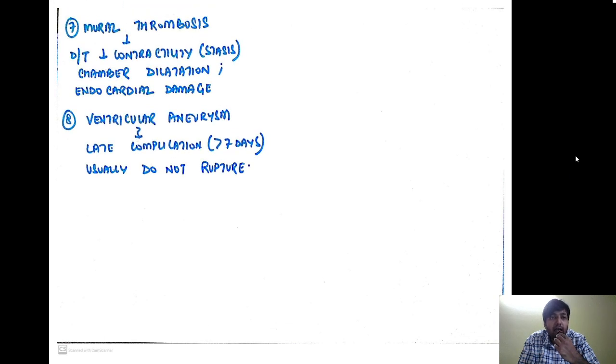Mural thrombosis can occur because of reduced contractility of the heart, because of stasis. So there will be chamber dilatation and endocardial damage. Ventricular aneurysm can also occur, and it is a late complication occurring 7 days after myocardial infarction. Usually this ventricular aneurysm does not rupture.